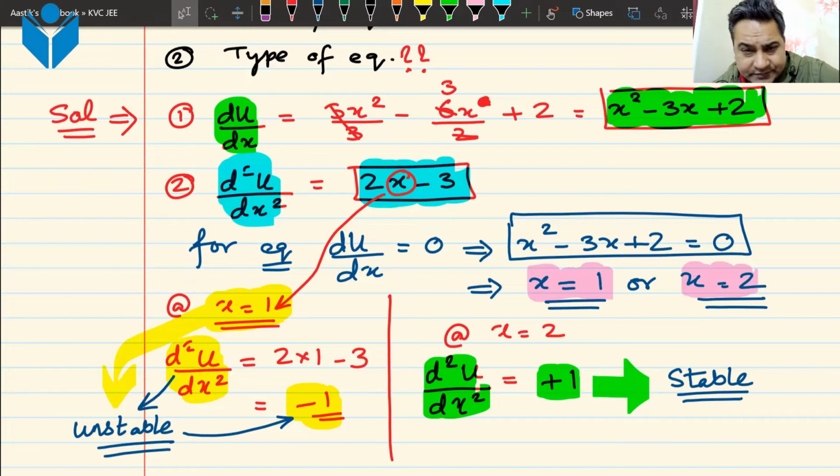Are you getting my point? Because the equation that we are talking is the equation of a curve. The equation of a curve does not become flat all of a sudden, because then the equation changes. So it cannot become a flat curve. So we will not have a neutral equilibrium. We can only have a neutral equilibrium when you have a straight line parallel to x-axis. That is the only case we will get a neutral equilibrium. There is no other case possible.